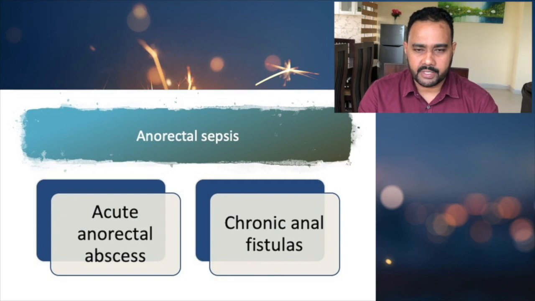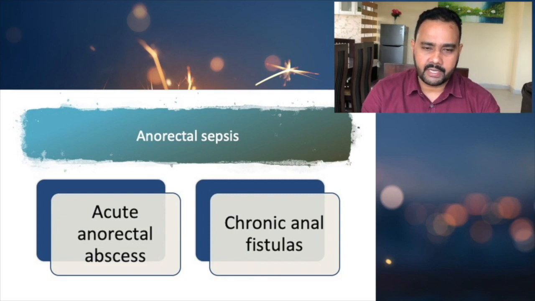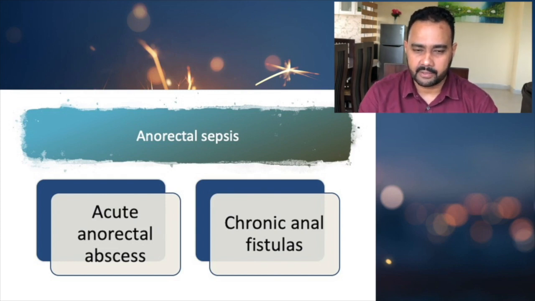Can I ask a question? What's the relationship between an anorectal abscess and the anal fistula? I'll ask someone. Sir, anal abscess may lead to anal fistula as a complication. Okay, very good. So you should know there's a relationship between the anorectal abscess as well as the anal fistula.